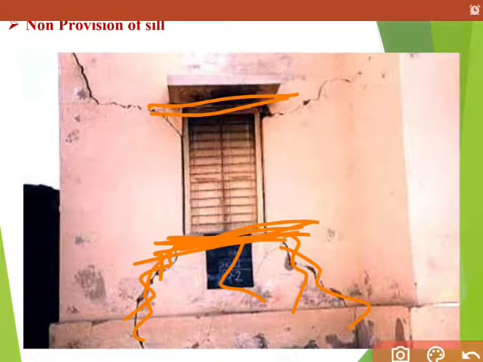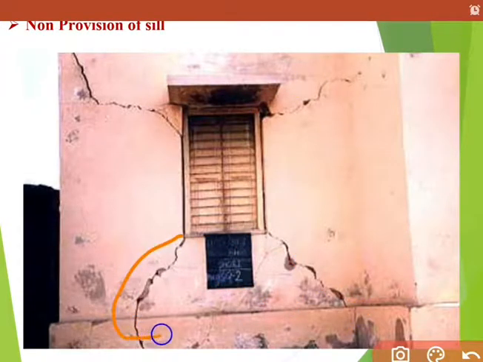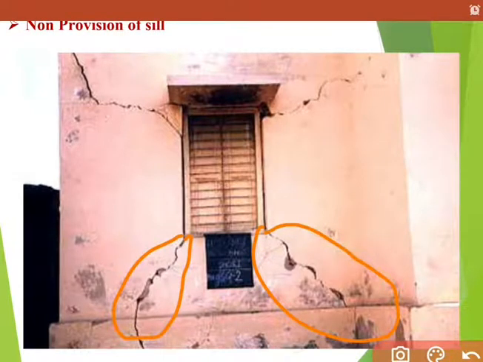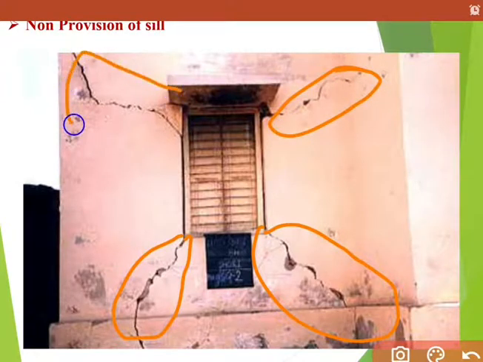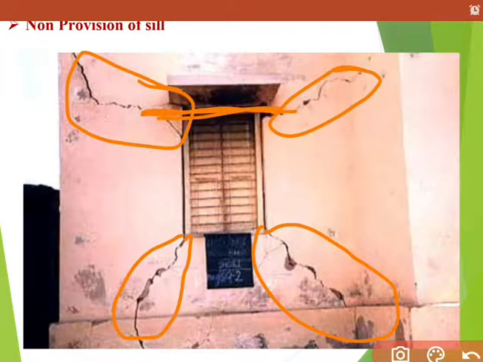Here in the picture you can clearly see these cracks which developed because of non provision of sill, and here are some cracks. These cracks developed because of non provision of lintel.